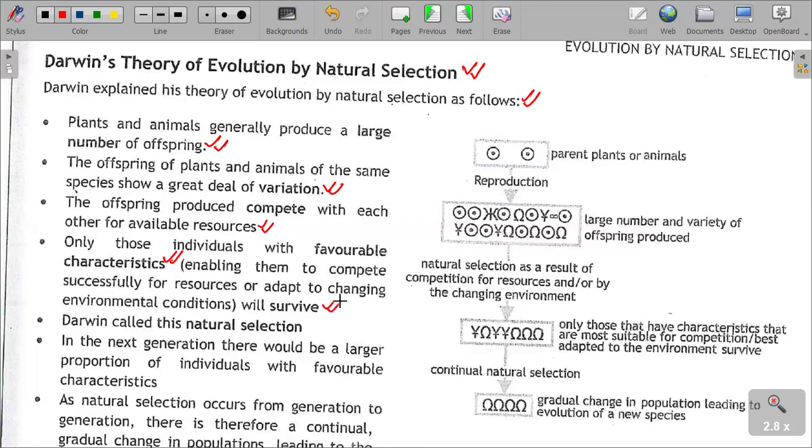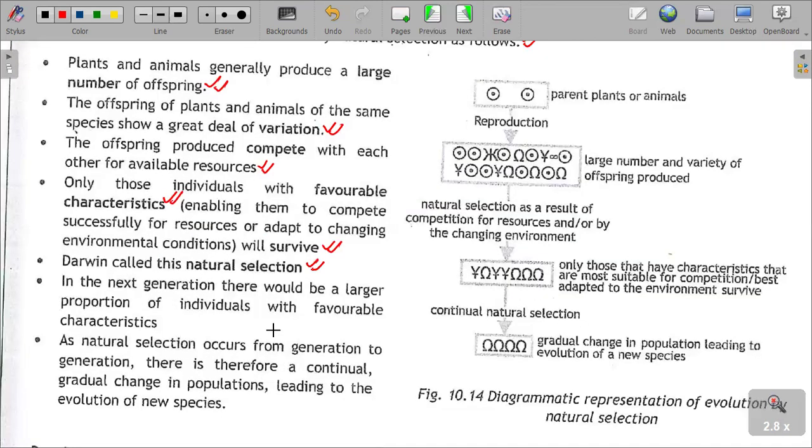So because of competition and the strength of the various organisms in the ecosystem, in the natural environment, the ones which have the best suitable qualities would be able to survive, whereas those ones which are weak, they do die. So in this respect, what is being acknowledged in this theory is that competition exists and the strong organisms, they do survive. Darwin called this theory natural selection, like I said in the first place.